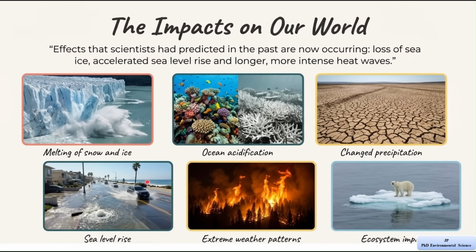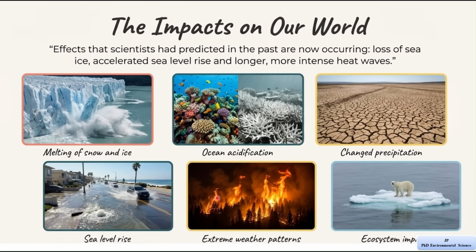Sea level rise. As ice melts and ocean water expands due to warming, sea levels are increasing. This causes flooding in coastal areas. Cities near the sea are at risk, and people living there may face serious problems.